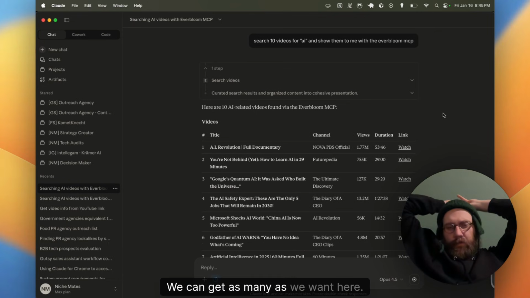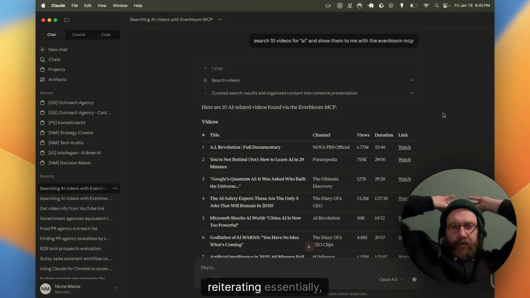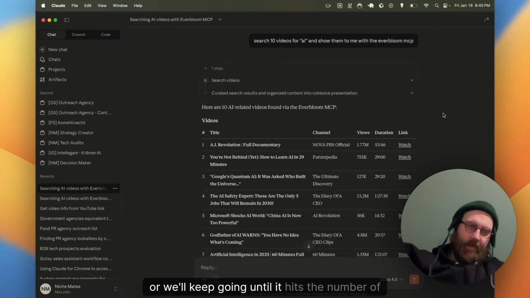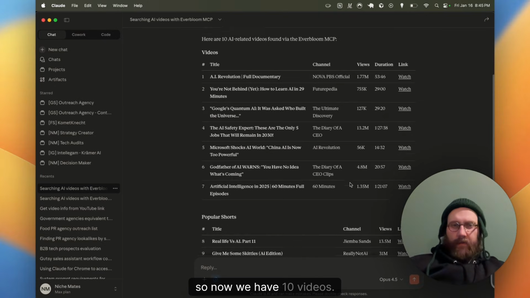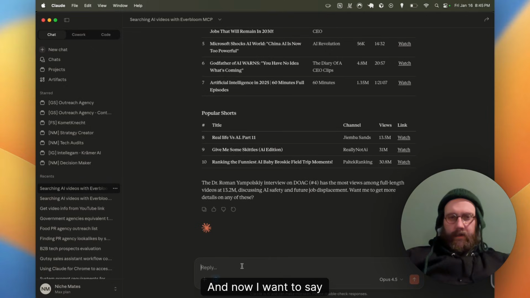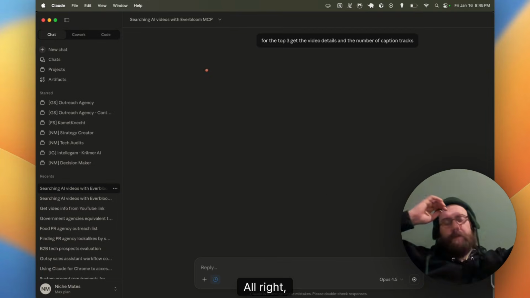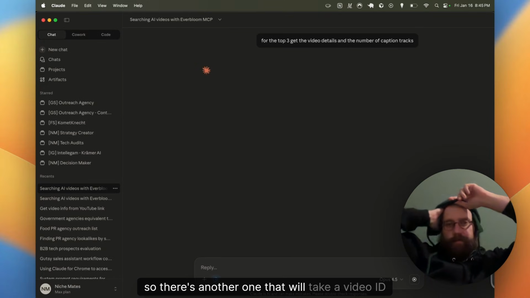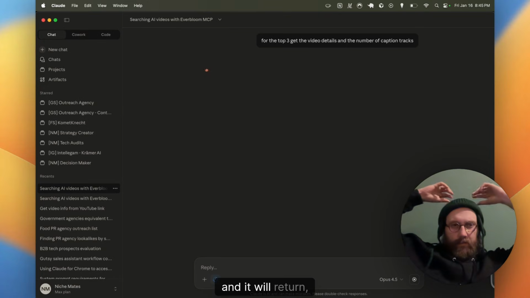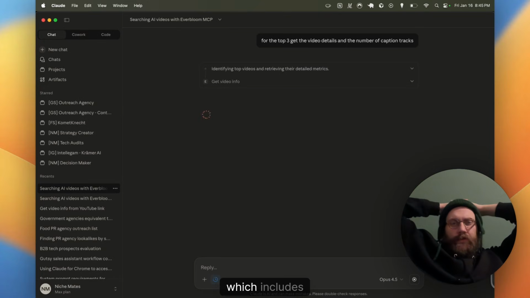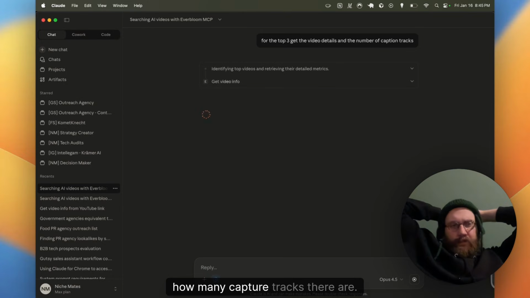We can get as many as we want here, or we'll just keep reiterating until it hits the number of videos it's supposed to get. So now we have 10 videos, and now I want to say, for the top 3, get the video details. Right, so there's another one that will take a video ID and it will return video details, which includes how many caption tracks there are.